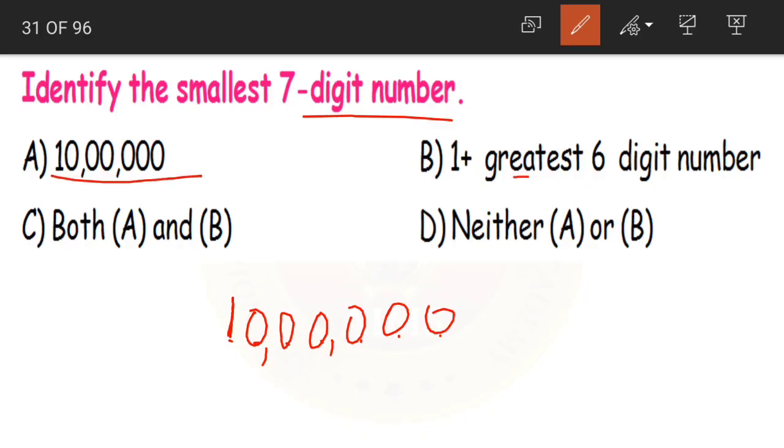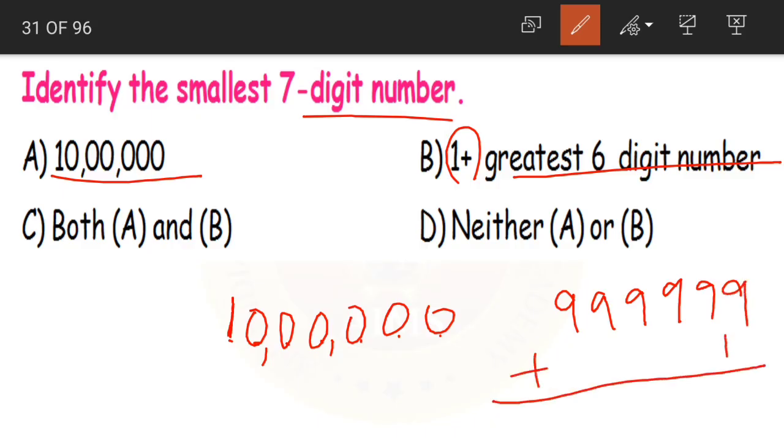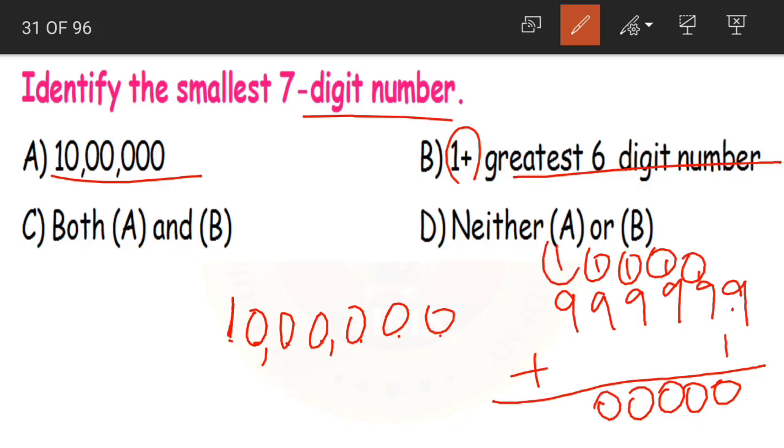But how can we get the smallest 7-digit number? If you remember, the greatest 6-digit number plus 1. The greatest 6-digit number is 6 nines. Now when we add 1, 9 plus 1, 10. Again 9 plus 1, 10. 9 plus 1, 10. 9 plus 1, 10. And lastly 9 plus 1, 10. What will we get? We'll get 10 lakhs. That is nothing but our smallest 7-digit number.